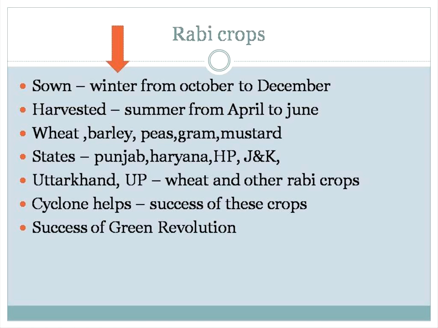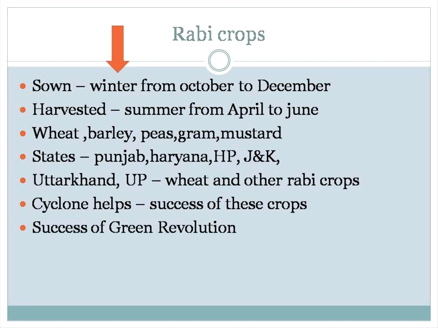The states producing these crops are Punjab, Haryana, Himachal Pradesh and Jammu and Kashmir. These are the states dominant in producing wheat, barley, peas, gram and mustard. Uttarakhand and Uttar Pradesh are also dominant in producing wheat and other rabi crops.